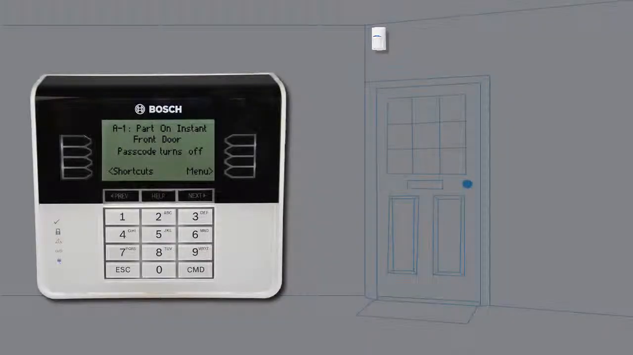You can use the turn off menu to turn off areas. To turn off areas, open the main menu. Press on off. Press off. Press turn off. Enter your passcode and press enter.